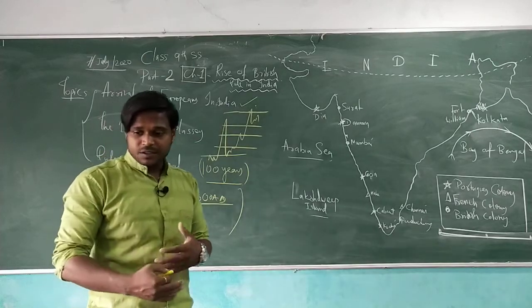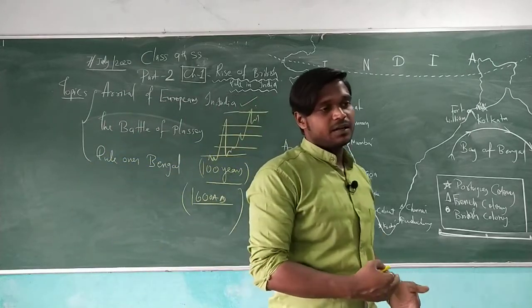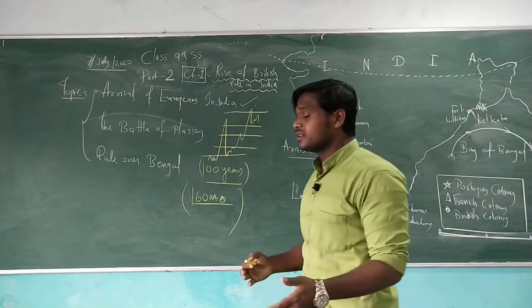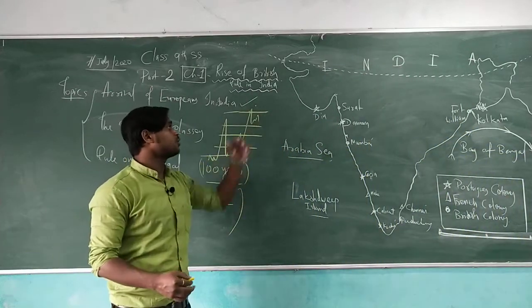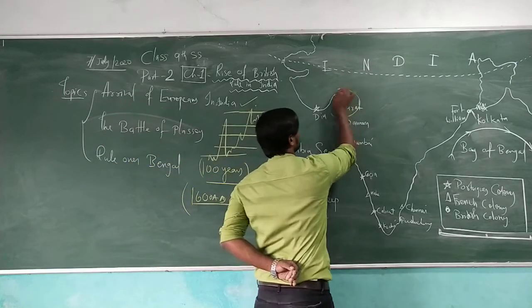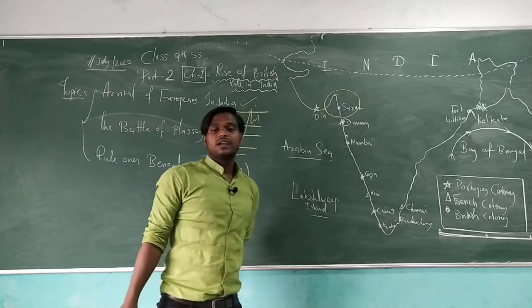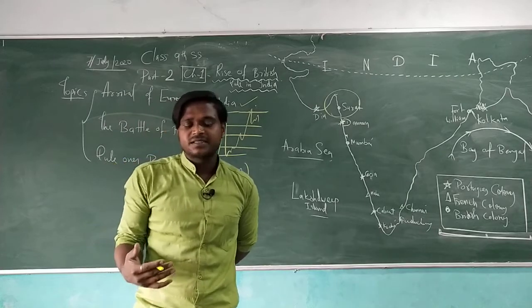So after the domination here, the leadership started. Captain William Hawkins arrived at the port of Surat, and there he established a trade center.